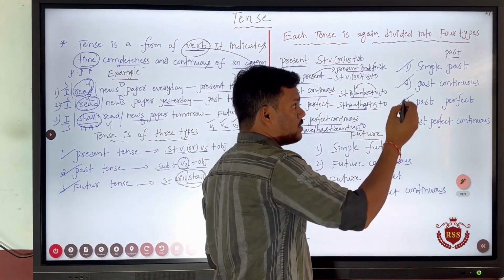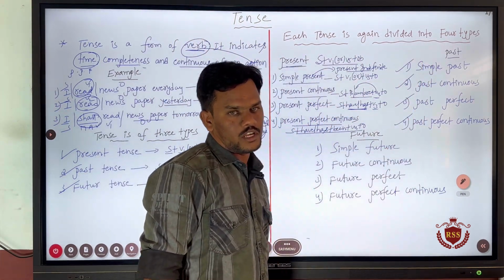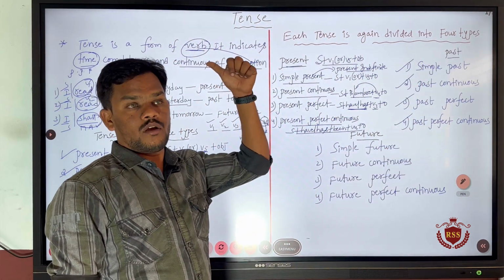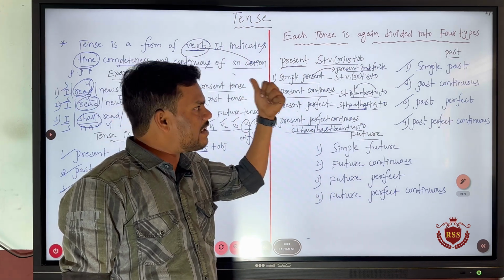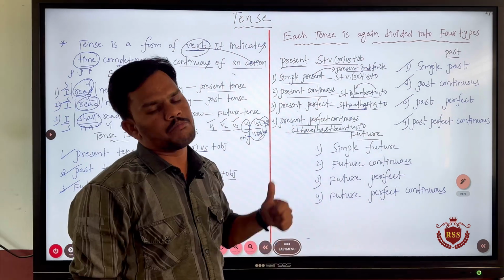See, simple past tense is used for talking about an action which happened in the past. Whatever action happened in the past several times, that action is spoken in simple past tense.